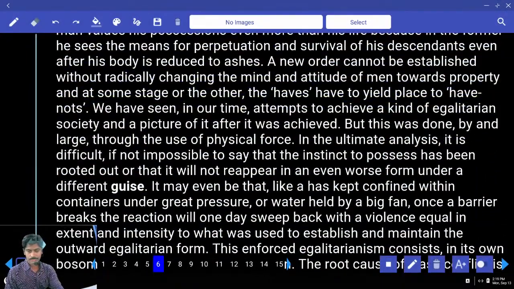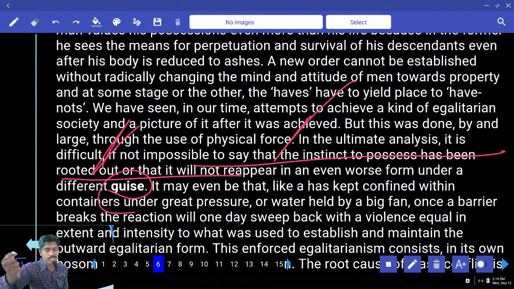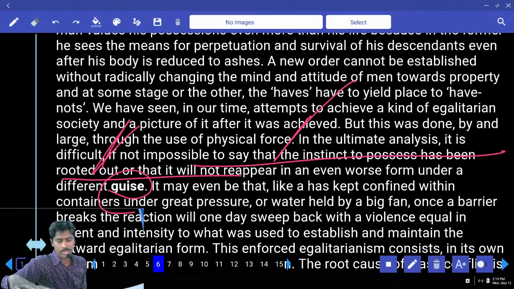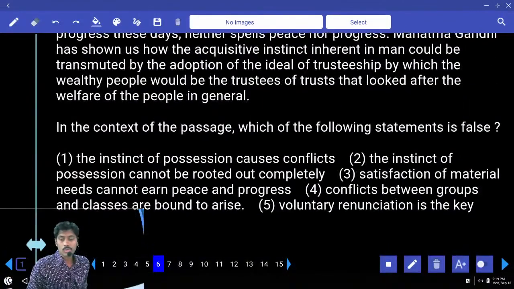Okay, this one. In the ultimate analysis, it is difficult, if not impossible, to say that the instinct to possess, the inner desire to possess, has been rooted out, or that it will not reappear. So, if not impossible, it is difficult. So, the instinct of possession cannot be rooted out? Can be rooted? Cannot be.